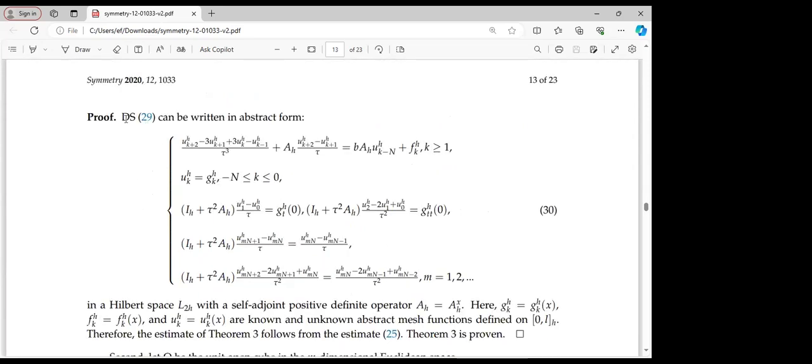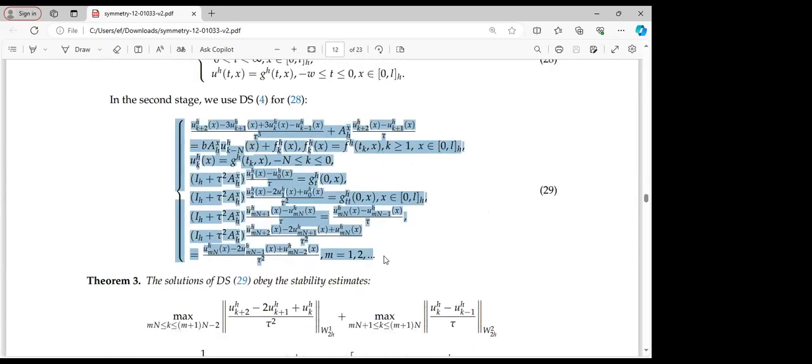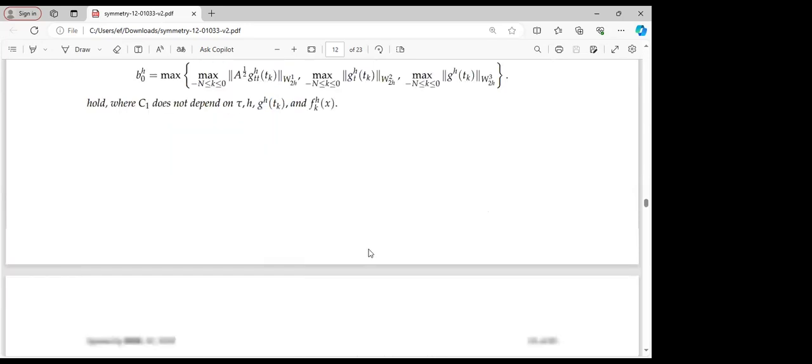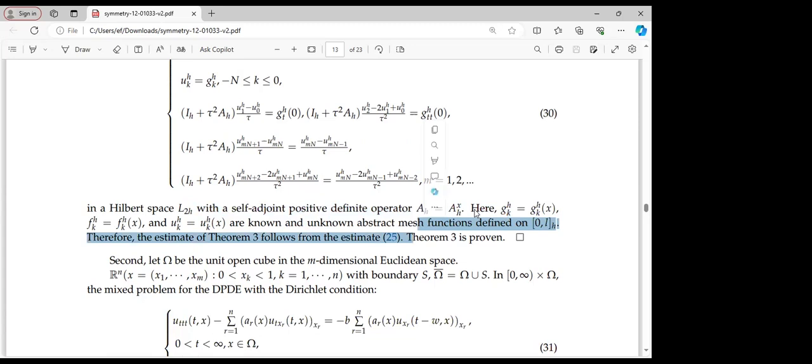For the proof, the difference scheme 29, that is the equation we have here above, can be written in the following form. Here I have highlighted it. It can be written in the abstract form 30 in a Hilbert space with a self-adjoint positive operator defined as such, with the following condition attached to it.